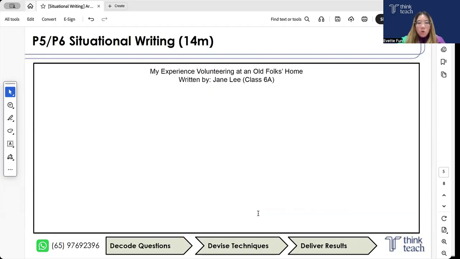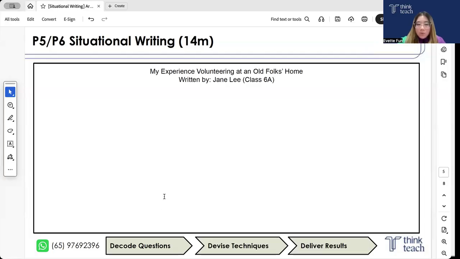All right. So over here, the first thing you want to include for your article is a title. We do think that it is important to have one because if you look at any article, whether it's in a newspaper or a magazine, there's always a title, right? So coming up with one isn't too difficult. You just have to look at the purpose, okay? The title is simply a brief description of what the article is about, which is usually already given to you in the task. So now remember, this is a brief description, okay? So it should be in the form of a few words or a phrase, okay?